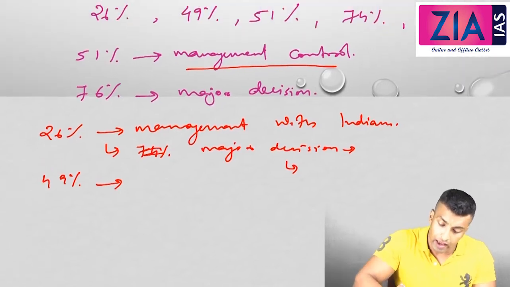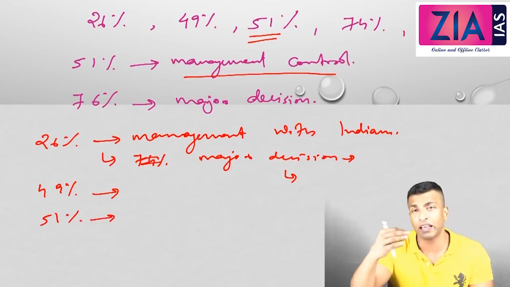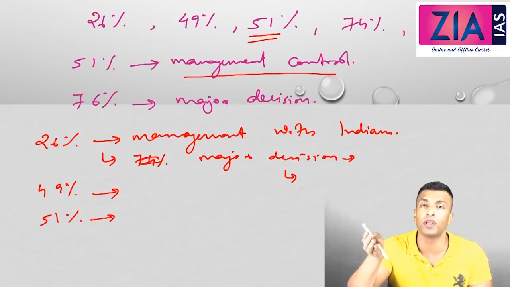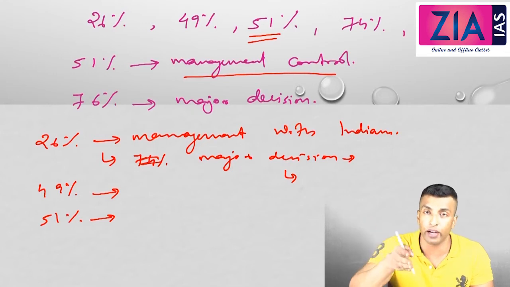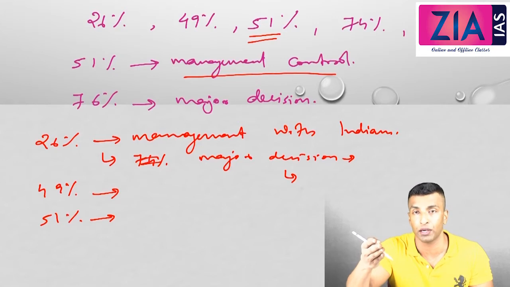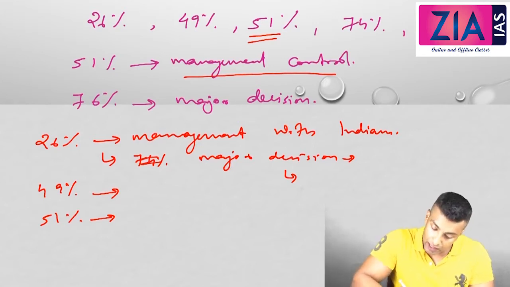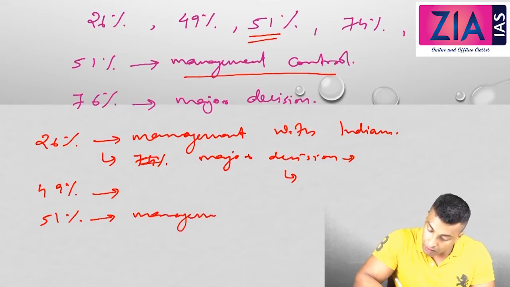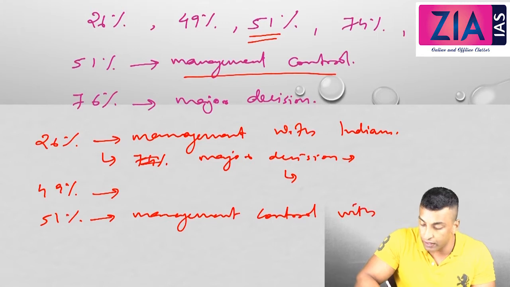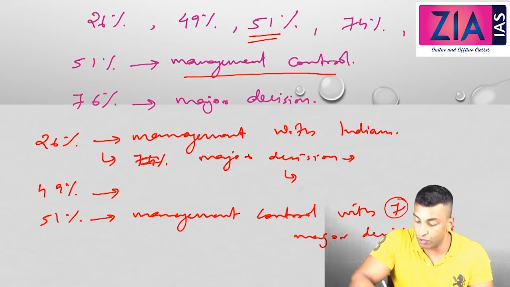Now what about the third ceiling? If you are allowing 51%, you are basically giving the management control to them. So if 51% is the foreign investment, the FDI, it means they have the management control, but for major decisions they need the support of Indians. So management control with the foreigner, and for major decisions you need the support of Indians.